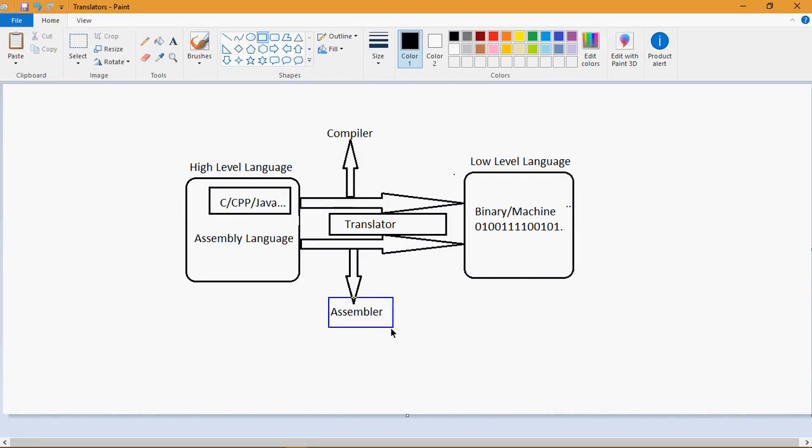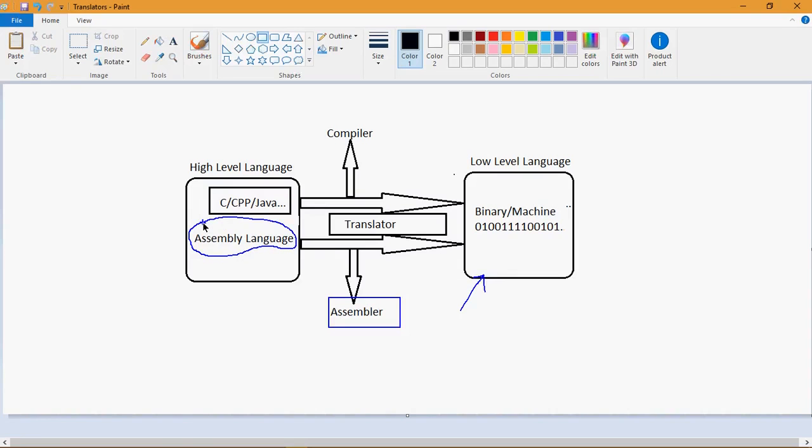Assembler. The purpose of the assembler, we have already discussed assembly language also. The assembler will convert assembly language into low level language. Low level language here is the same, that is binary language only, but assembly language is different. How is it different? High level languages are written in a human understandable way, but assembly language is written in terms of symbolic codes. Symbolic codes are called instructions or mnemonics. Okay, this is about the assembler.